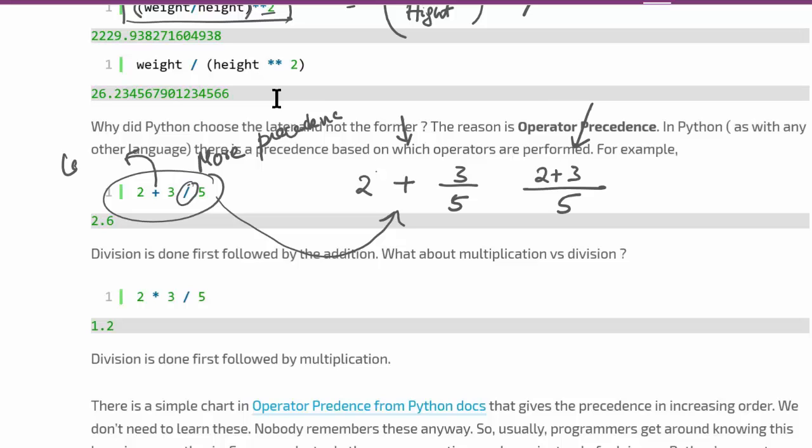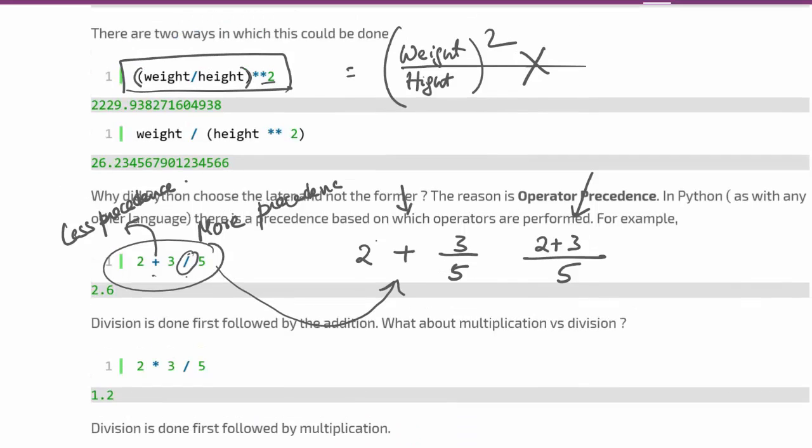This has less precedence. Now when I say precedence, it's all in comparison, meaning compared to the plus operator, the division operator has more precedence. In the previous case, compared to the division operator, the exponentiation operator had more precedence. So precedence is always in comparison. When you put two operators together, which operator does Python give precedence to?